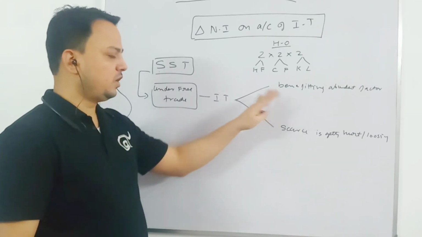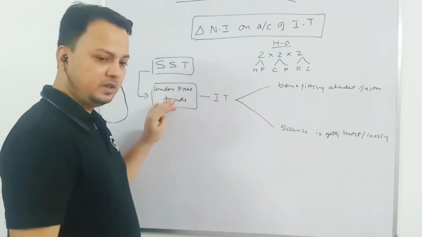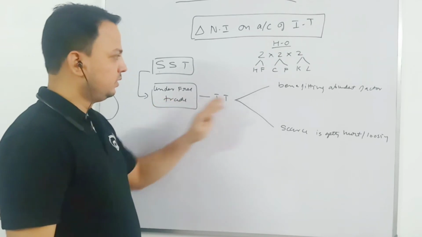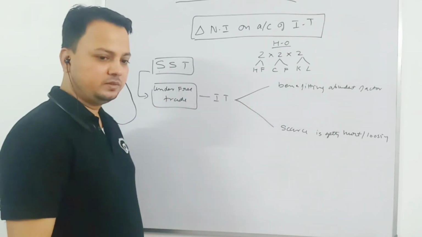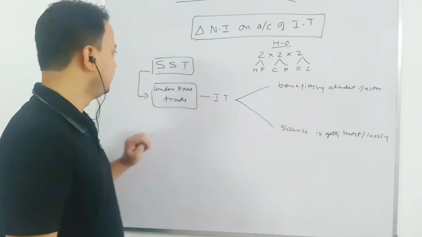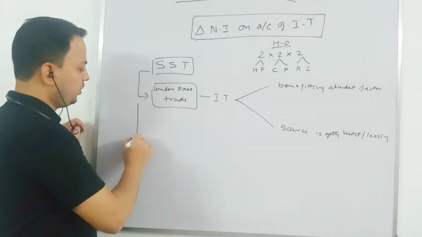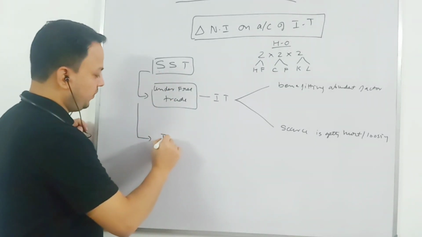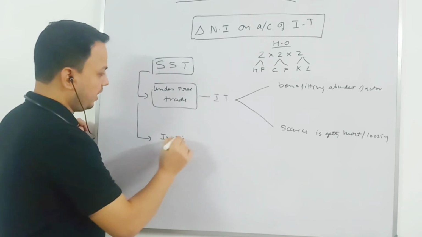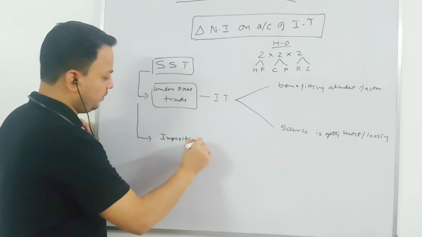When trade takes place and you don't have any restriction, we see that it is the abundant factor that is gaining.